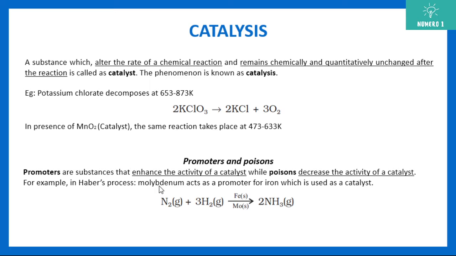In this case, molybdenum acts as a promoter for iron. So you can see N2 plus 3H2 gives 2NH3. Iron, Fe, is the catalyst here and molybdenum is the promoter, so that is enhancing the activity of iron.